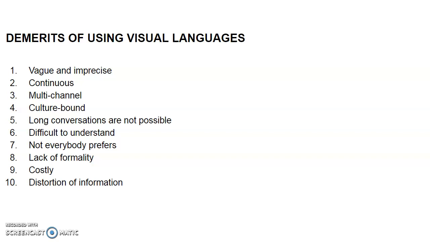The next one is difficult to understand. Some people can easily understand visual languages, and some can't. Somebody knows what a particular expression means, but it is difficult to understand for some people. Not everybody prefers it. Somebody who is not well versed in visual communication needs it in written language or said orally, using verbal languages. So not everybody prefers visual languages.